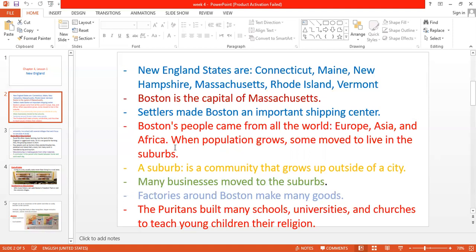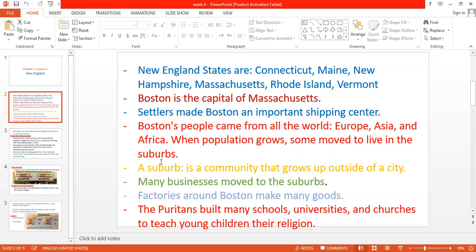Okay. And you know, guys, in any city or in any country, not only Boston, when the population grows, people start to move to live in suburban communities. Okay, you remember the difference? We talked about that in a lesson before. The difference between urban, suburban, and rural communities. Number one, urban community. What is the meaning of urban? Urban means city. Urban means city.